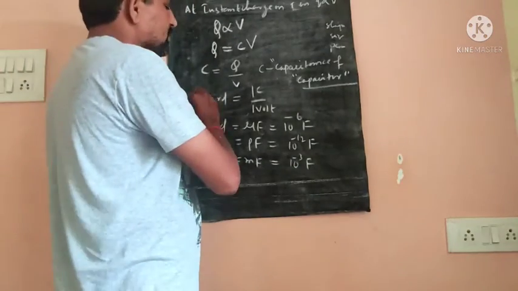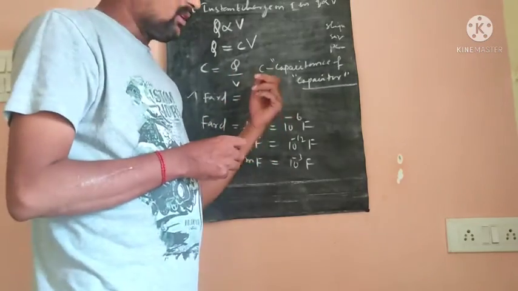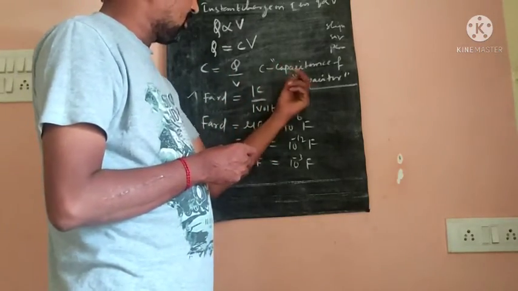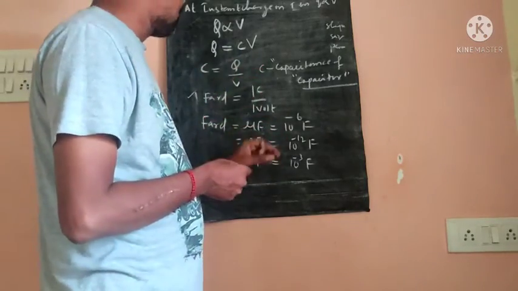So 1 farad is equal to 1 coulomb per 1 volt. Here the capacitance is the capacitance of the capacitor. The capacitor is a device to store energy.